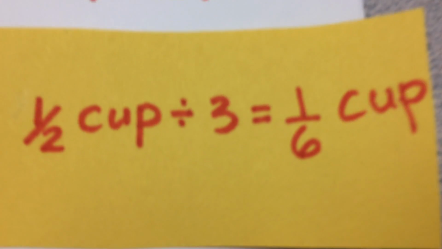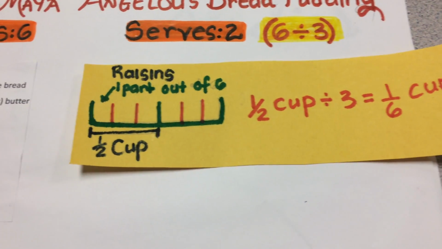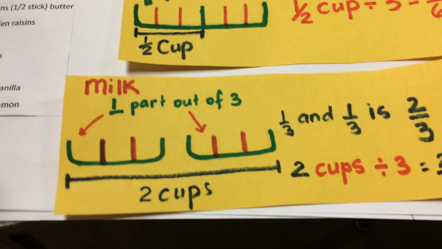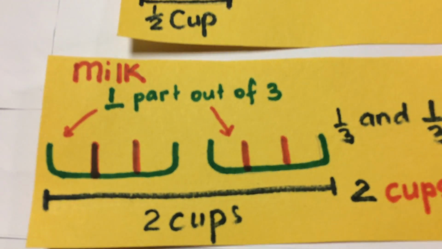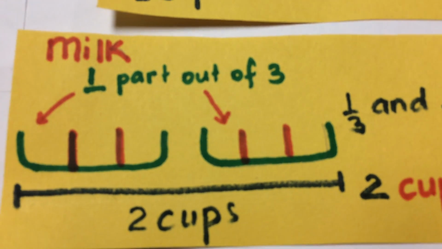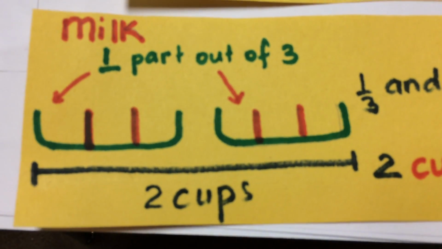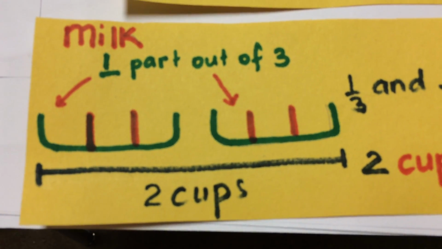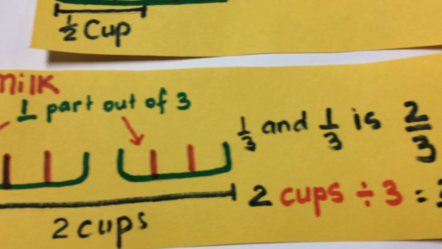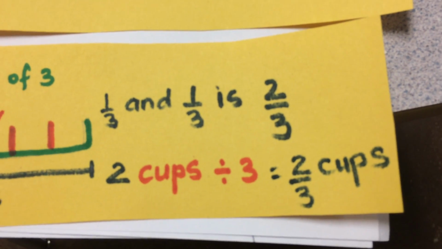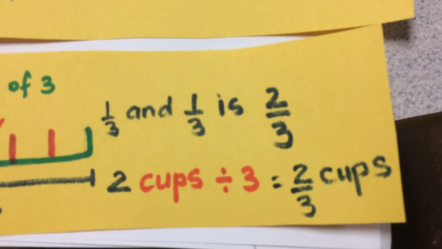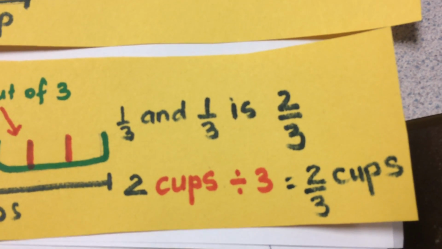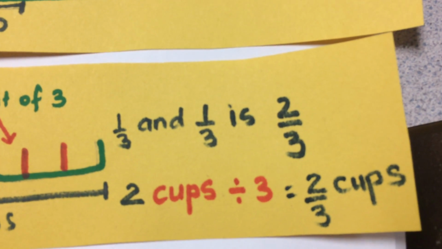And then if we wanted to divide one of those ingredients that has a whole number proportion, we could simply divide using a model again. We could divide our 2 cups of milk into 3 parts each. And in each of those 2 cups, we take 1 part out of the 3 parts. So that would be a third and a third. And 2/3 is what we get when we divide 2 cups of milk into 3 parts.